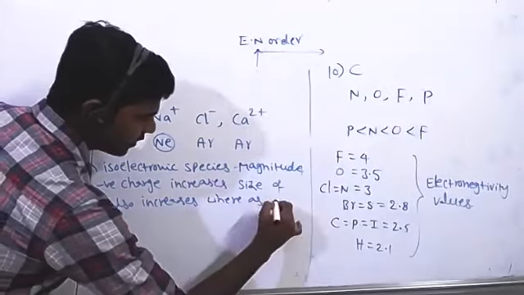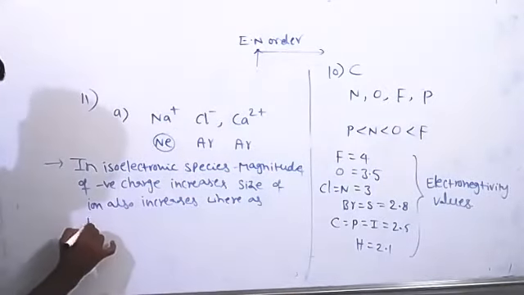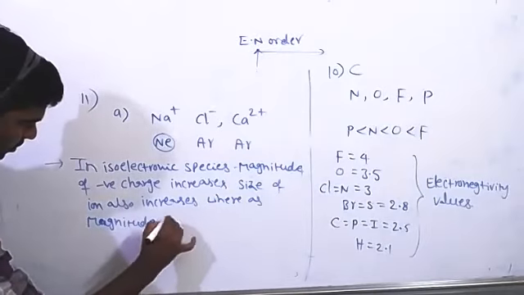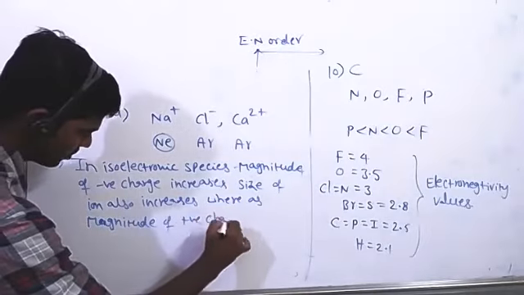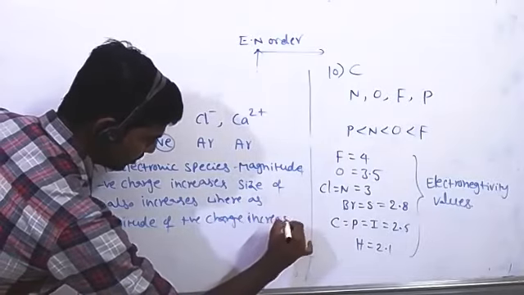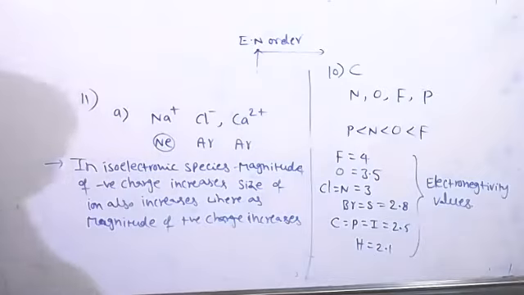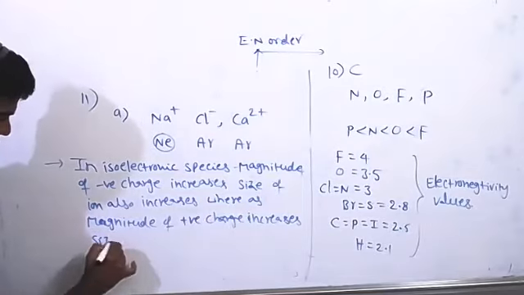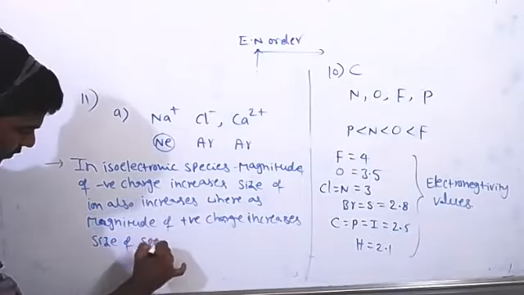Whereas as the magnitude of positive charge increases, the size of the species decreases.